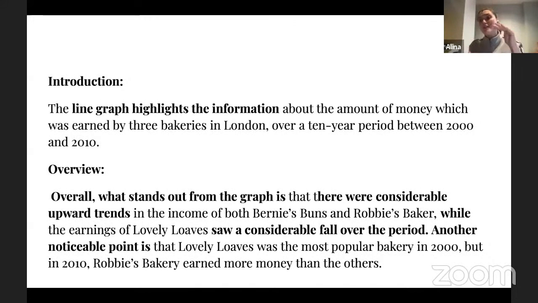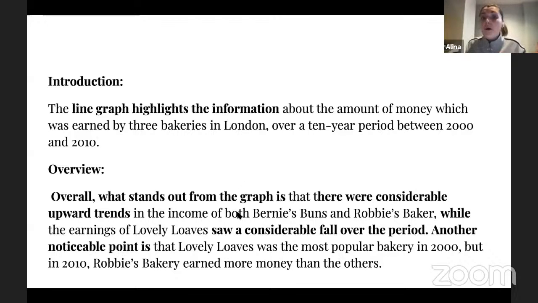So please pay attention that I'm trying to show that, look, 2 of those bakeries are very different from the third one. And that's a remarkable point. And I'm describing it with words, right? Upward trends, fall, considerable fall as an adjective, right? And as a noun, right? So I'll never use any figures here as I promised.